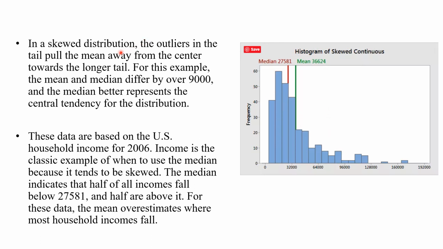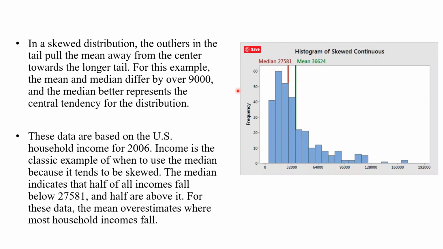So here you can say that the outliers, that is the extreme observations in the tail, pull the mean away from the center towards the longer tail. Here the mean should lie somewhere around here, but it is pulled away to the left hand side. And so here the median better represents the central tendency. Here the median is required.